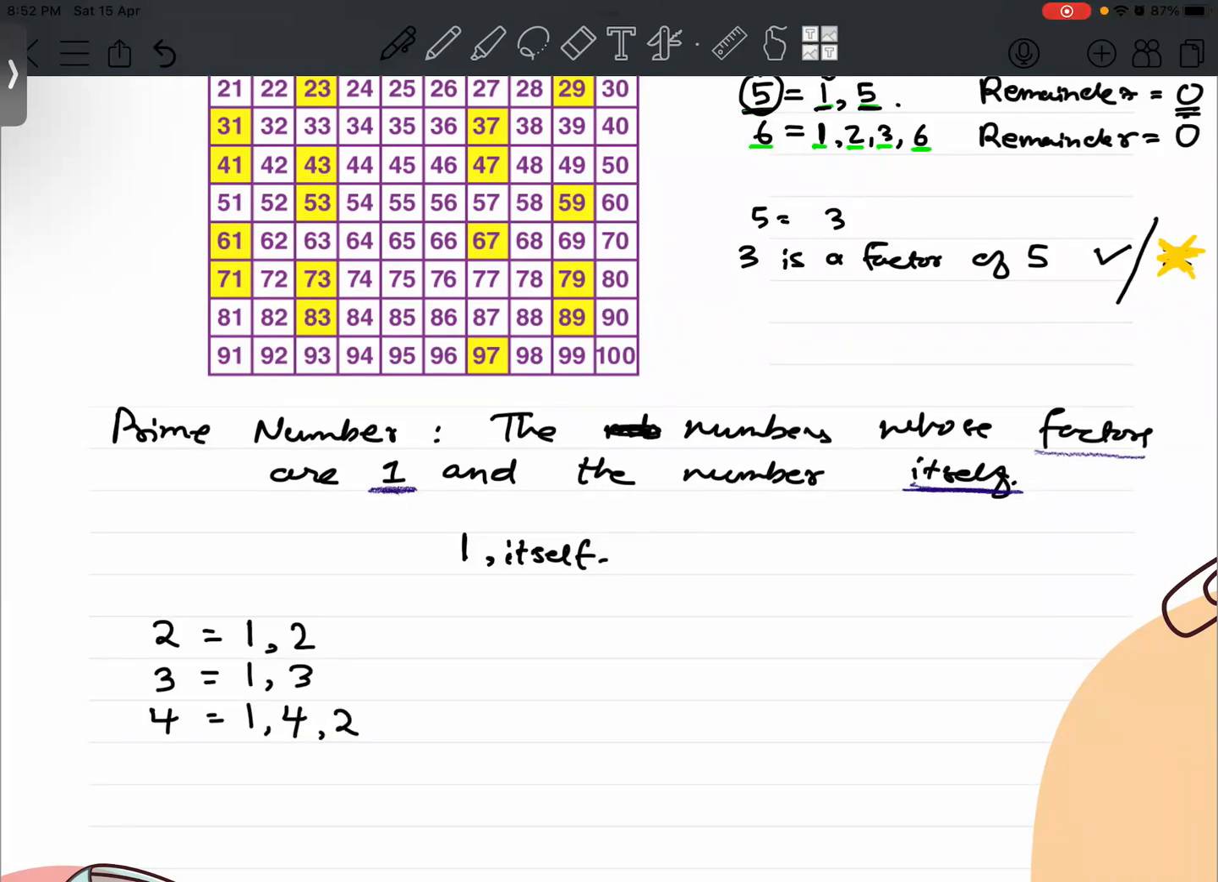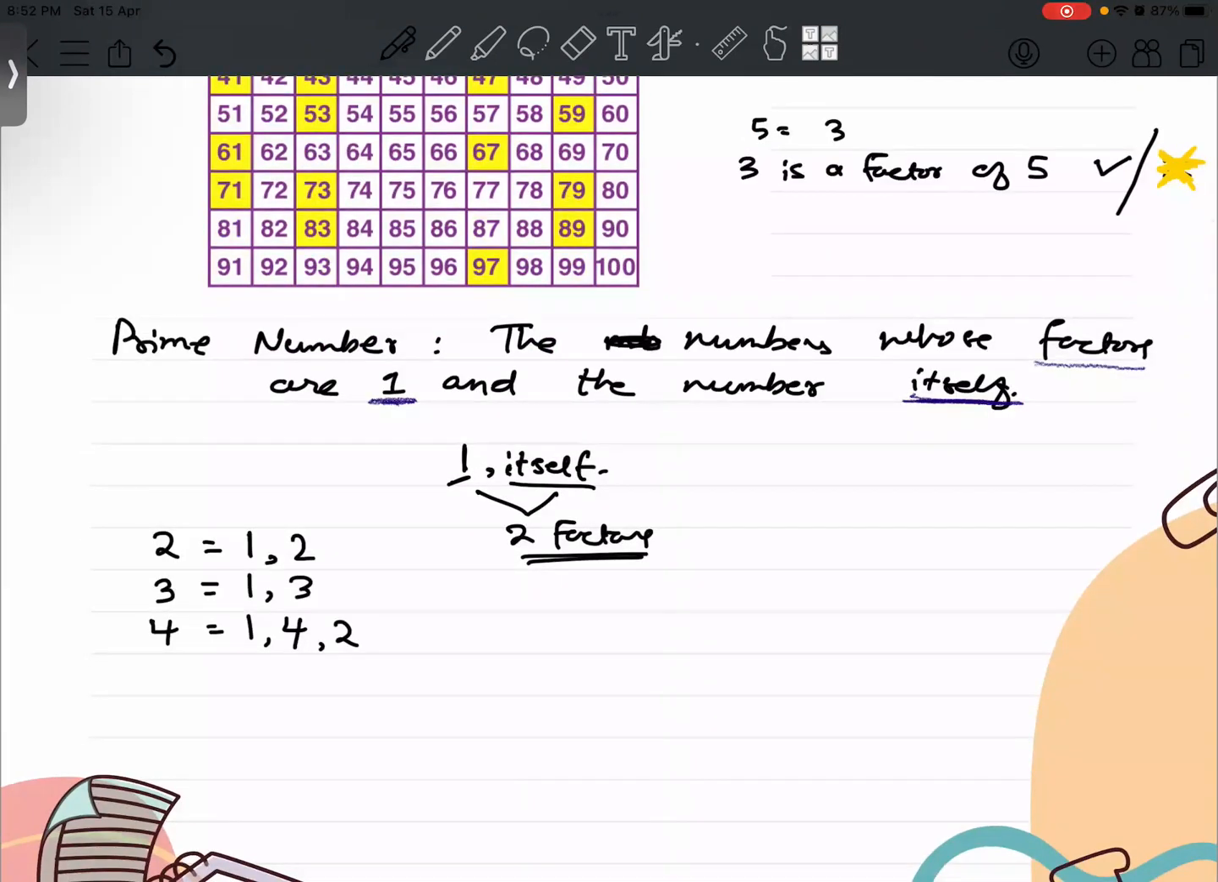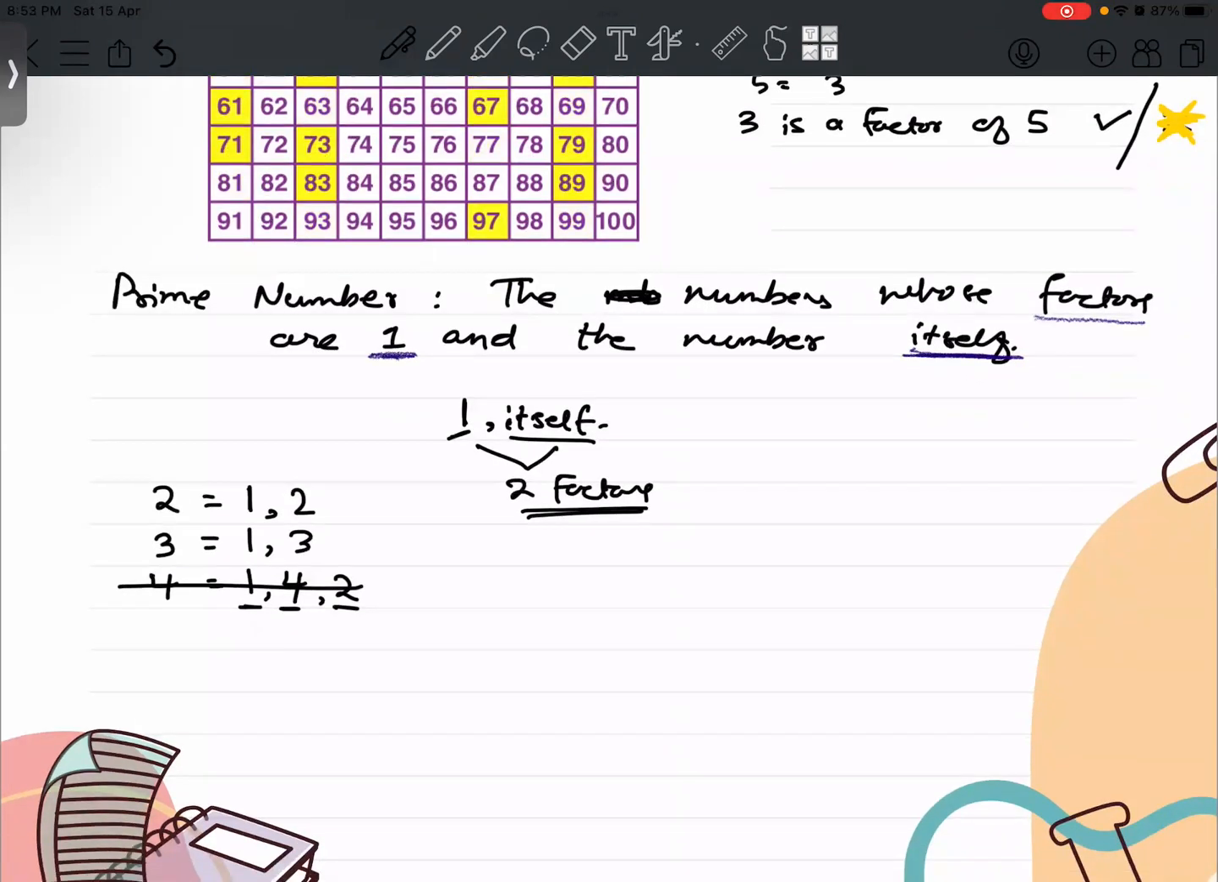In the case of 4, this number is not fulfilling the definition of being a prime number, because the definition says that there has to be exactly two factors only. If a number has got only two factors, that is 1 and the number itself, then it becomes a prime number. So 4 here is not a prime number because we are getting three factors. If it has more than two, it is a composite number. If it's exactly two, it is a prime number. Very good, you yourself have said the definition of a composite number.